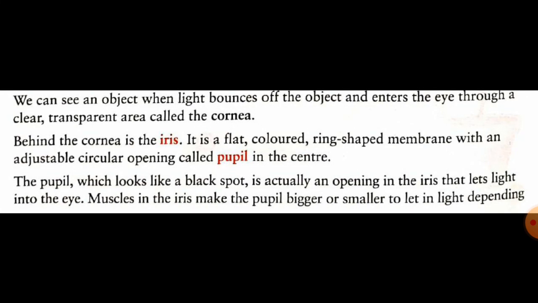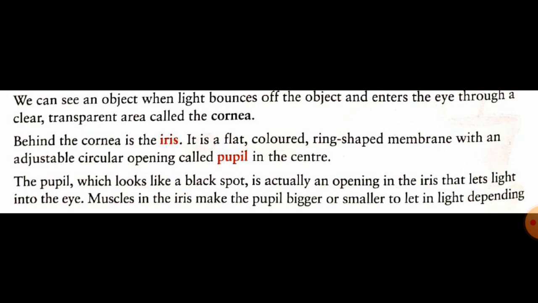We can see an object when light bounces off the object and enters the eyes through a clear transparent area called the cornea. It means that if there is no light, in the dark you are not able to see anything, because only when light enters our eyes are we able to see.